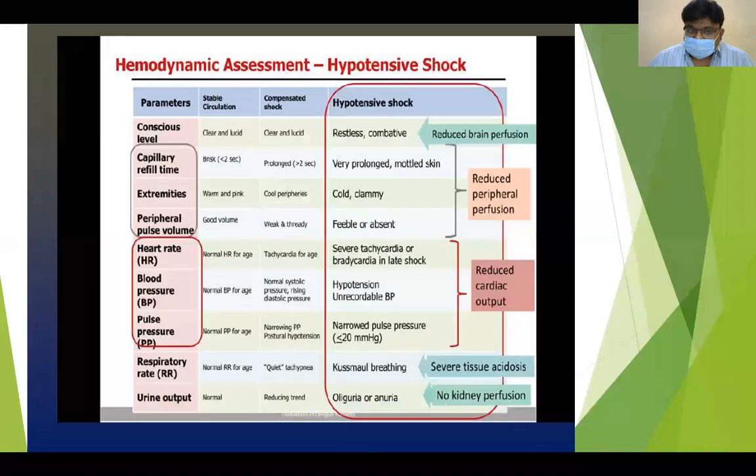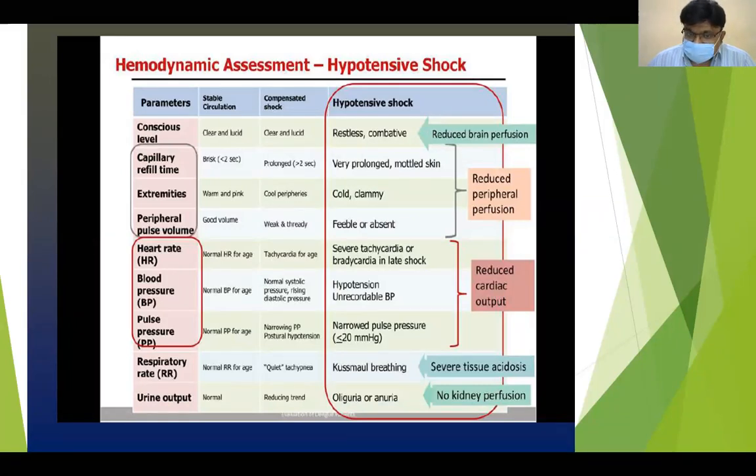What do you mean by hypotensive shock or uncompensated shock? The child may be restless or have altered sensorium. Capillary refill time may be very prolonged. Cold, clammy feet may be there. Pulses may be feeble. There may be severe tachycardia, or during the late stage there may be bradycardia.